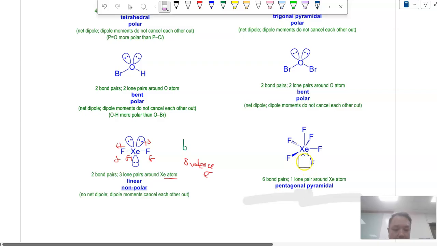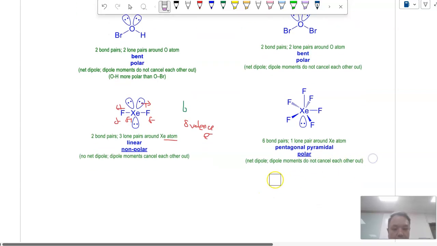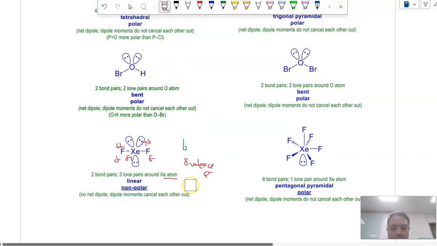So the lone pair takes on the axial position, just like what we do for trigonal pyramidal. Alright, octahedral structure. We put a lone pair at the bottom, and the rest orient to minimize repulsion. So you have a polar molecule in which you have a net dipole, and the dipole moments do not cancel out. Alright, so in this case, D will be the option because you have a non-polar and a polar molecule.